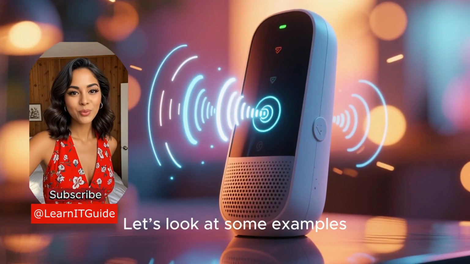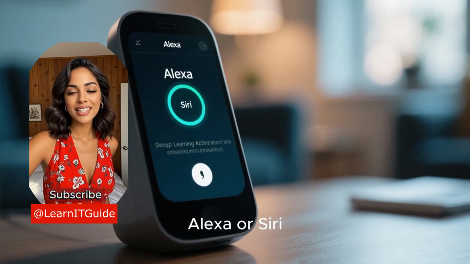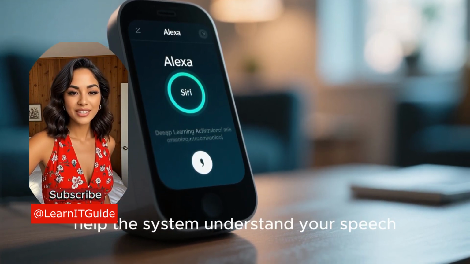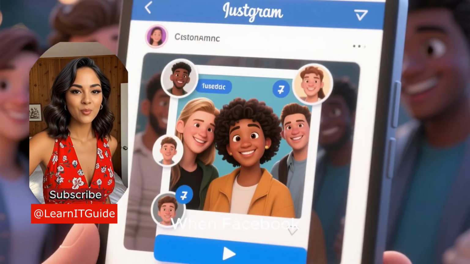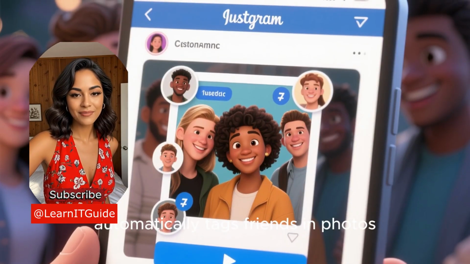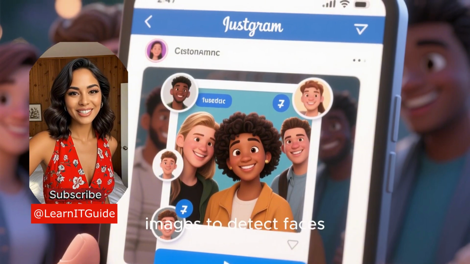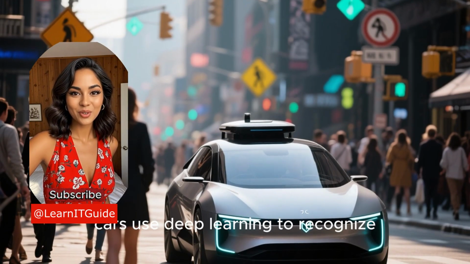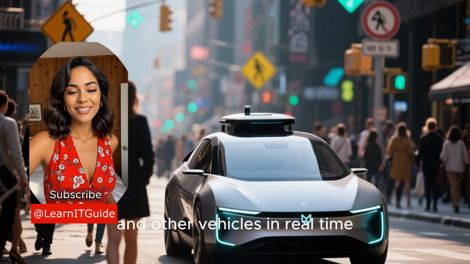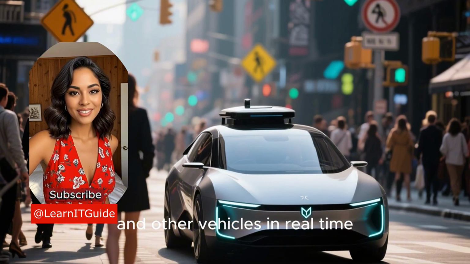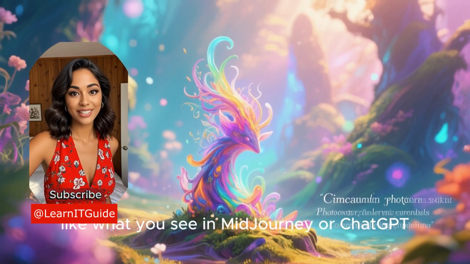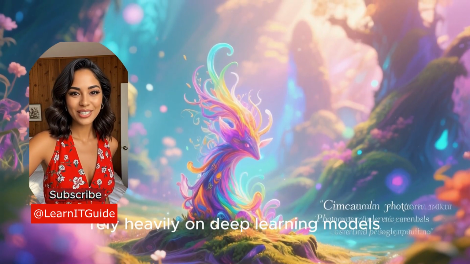Let's look at some examples. When you use a voice assistant like Alexa or Siri, deep learning algorithms help the system understand your speech and respond accurately. When Facebook automatically tags friends in photos, deep learning is analyzing images to detect faces. Self-driving cars use deep learning to recognize pedestrians, traffic signs, and other vehicles in real time. Even AI-generated art and text, like what you see in Midjourney or ChatGPT, rely heavily on deep learning models.